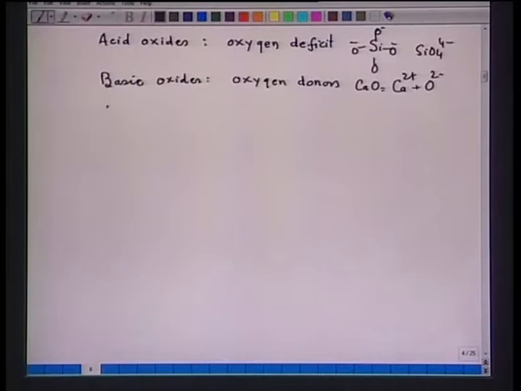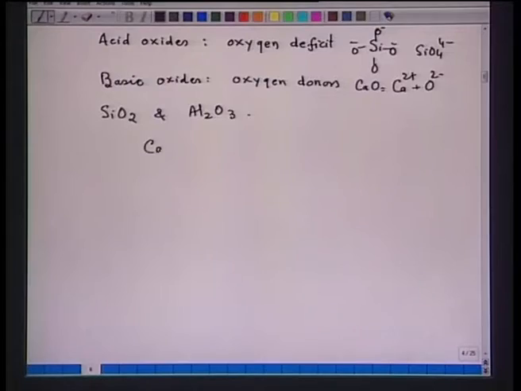Considering that the most important oxides in steel making are SiO2 and Al2O3, Al2O3 also behaves in a similar way. Now, let us consider an addition of calcium oxide. If we add calcium oxide, then calcium oxide dissociates to Ca2+ plus O2-.